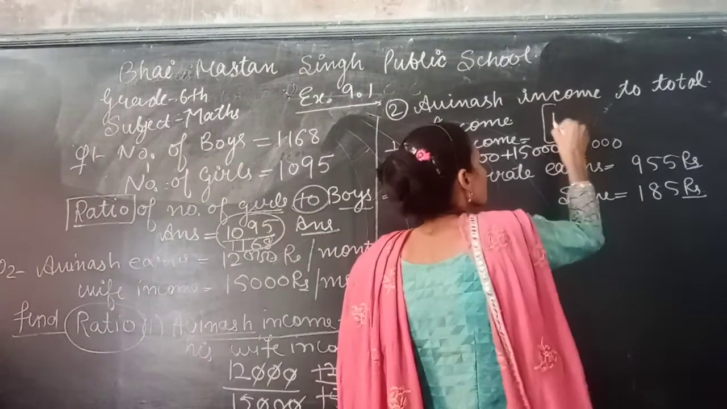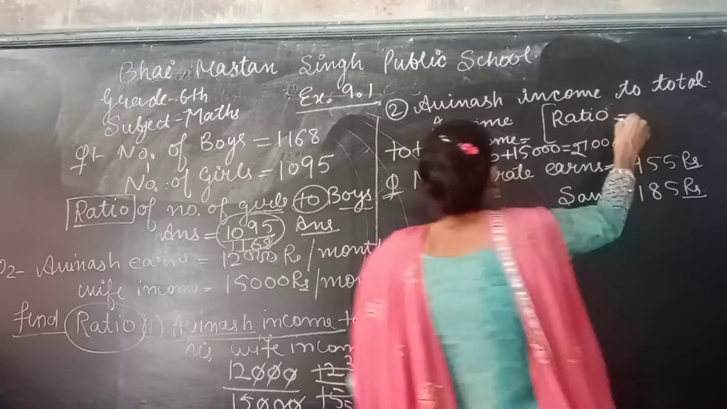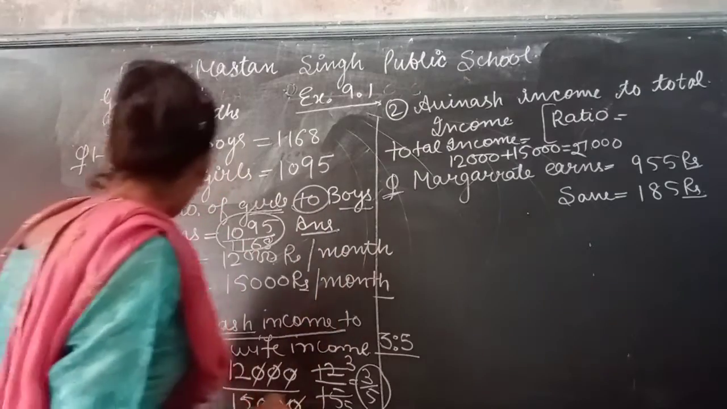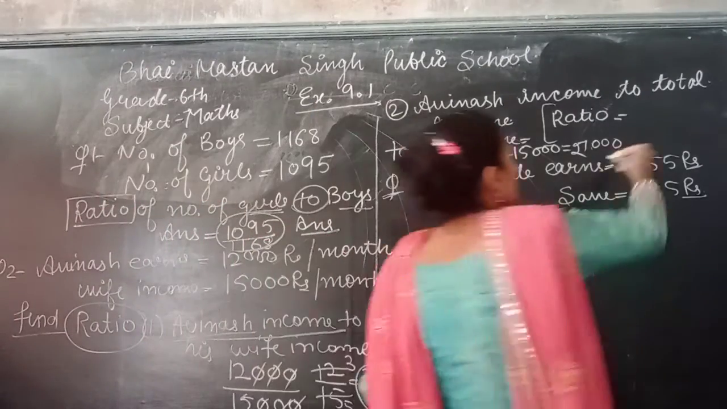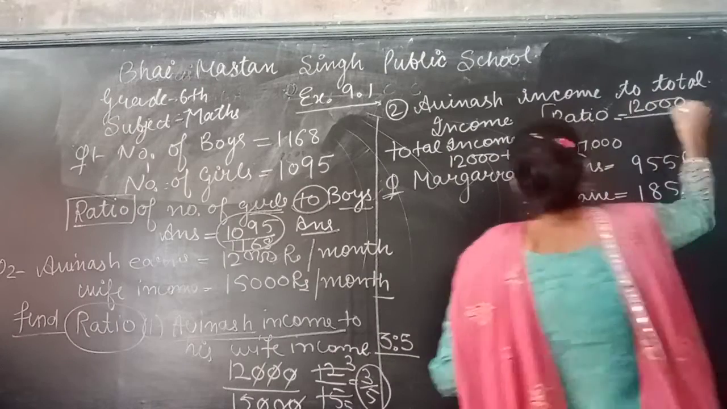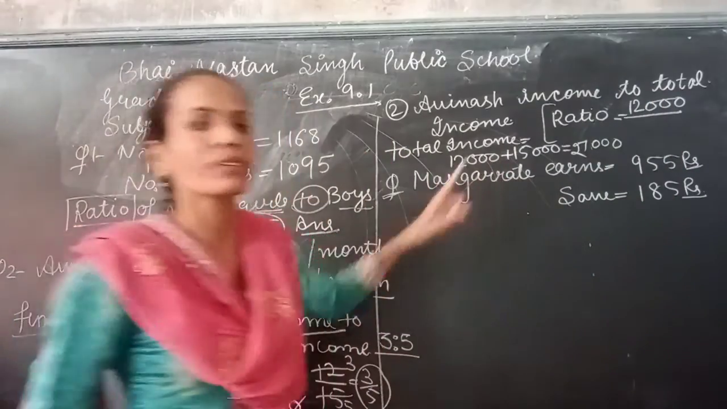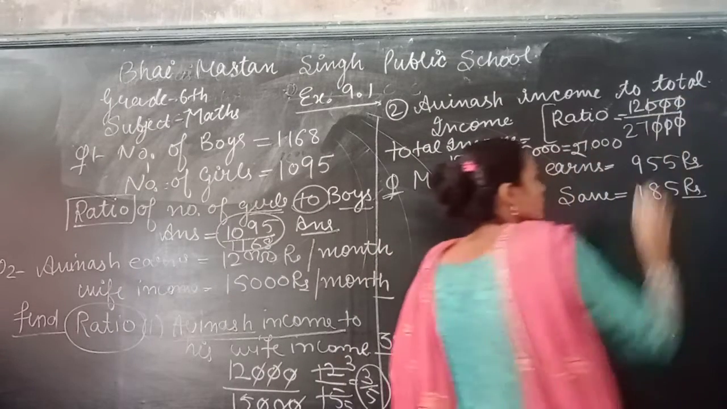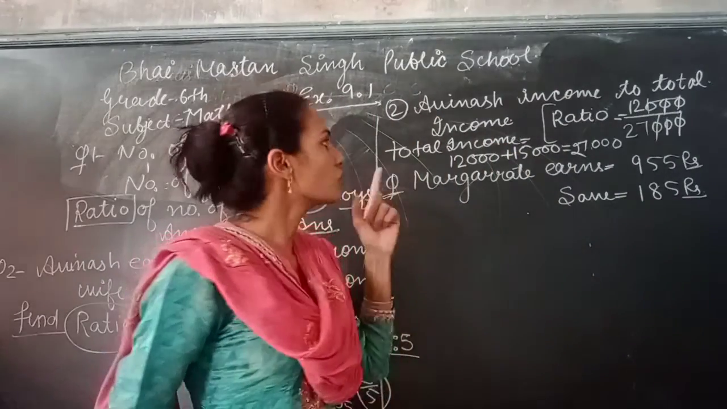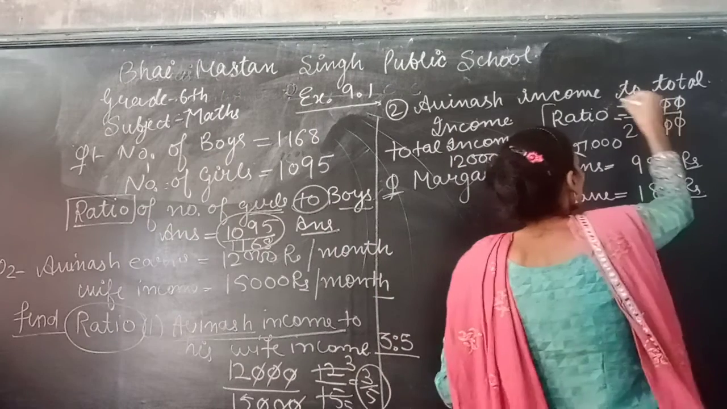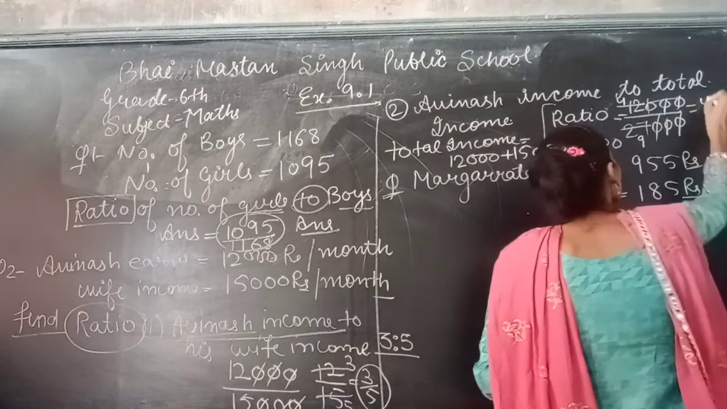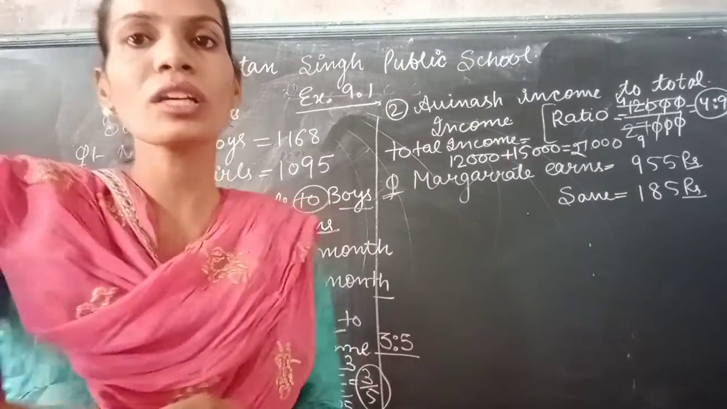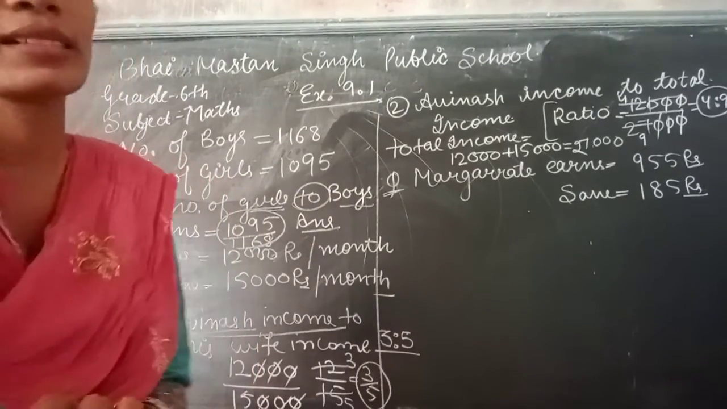And the ratio is Avinash's income to total income. It means first we write Avinash's income. Avinash's income is 12,000 and total income is 27,000. So cut the zeros first. 12 and 27, which table comes in both? Yes, 3 fours are 12, 3 nines are 27. So your ratio is 4:9, your required answer. Is it okay? 4:9 is your answer.